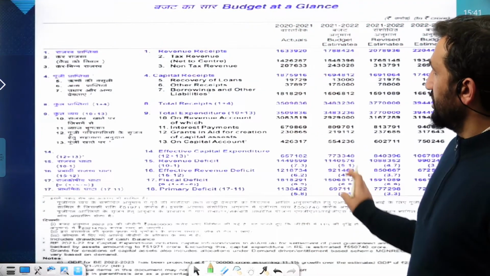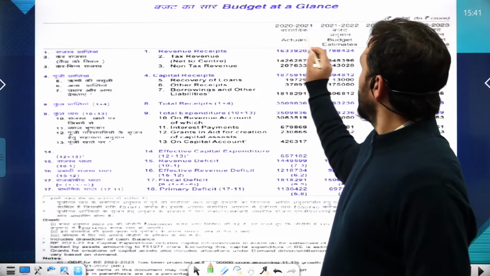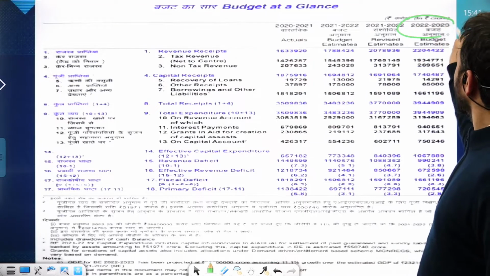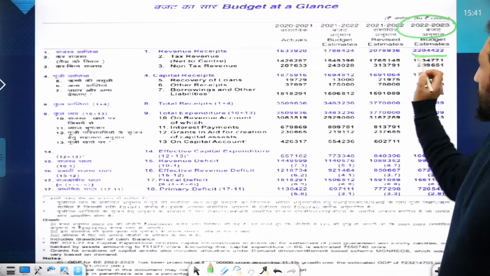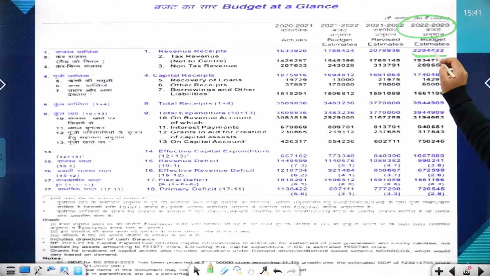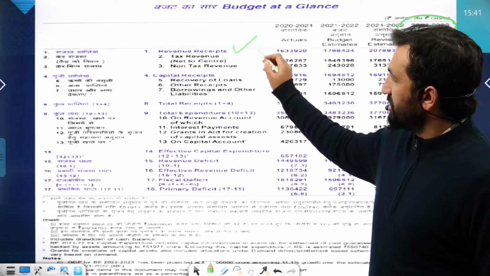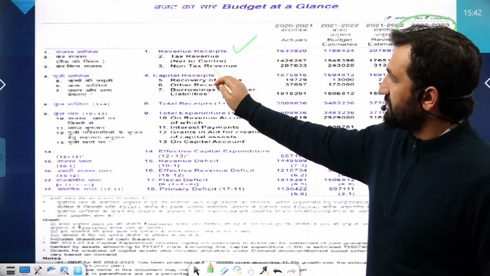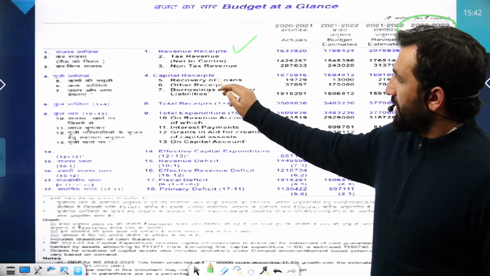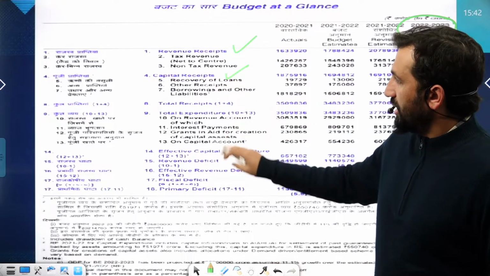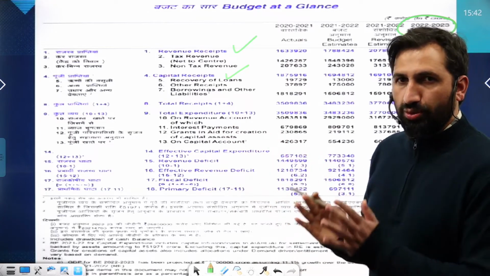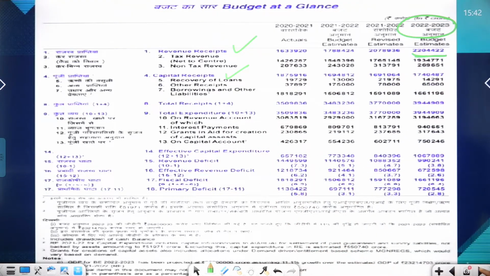This is the year 2023. This year's budget estimates for the year. These are the numbers which you can trace component-wise, especially revenue receipts जिसकी मैं बात कह रहा था. It comprises tax and non-tax revenues, capital receipts and expenditure in this form. These are the two broader classifications of the budget.